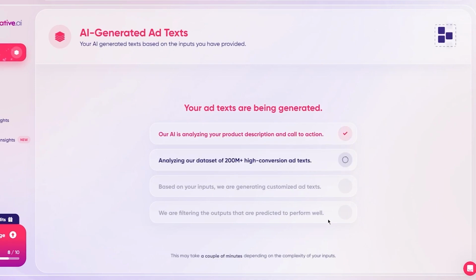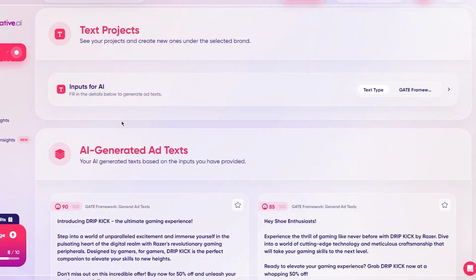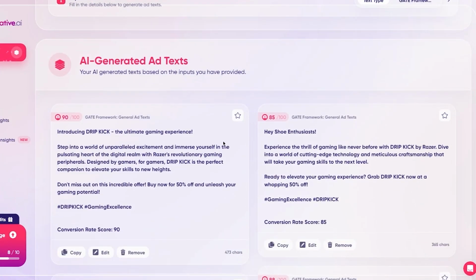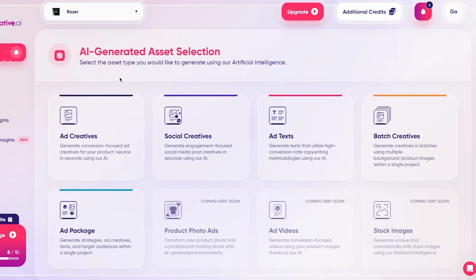And what that will do is generate the text according to the basic inputs I gave it. And just like the ad creatives, it's going to give me tons and tons of widgets of texts that I can choose from, which is pretty incredible. And look at all this. You get great conversion rates, and you can copy this off, paste it however you want. Really incredible stuff. So yeah, that wraps up all the features that we have to discuss for Ad Creative AI today. Those are all the features that Ad Creative offers right now.